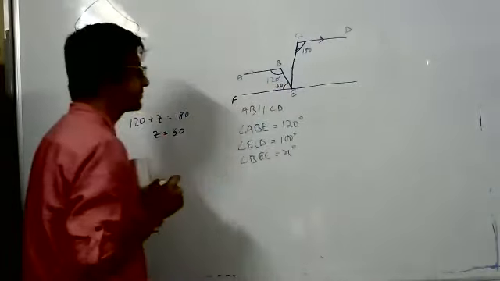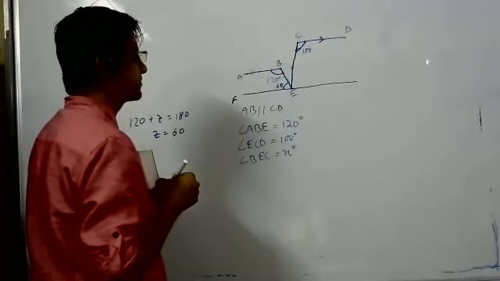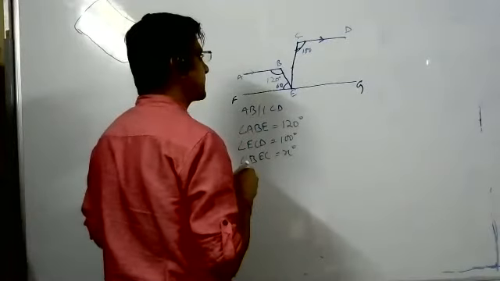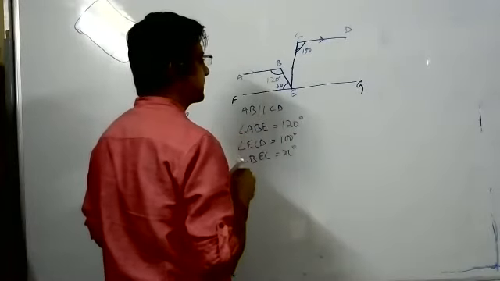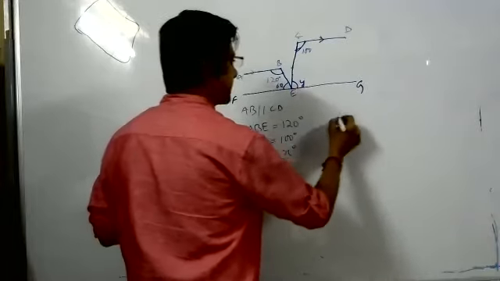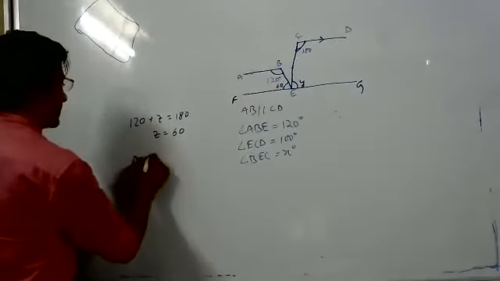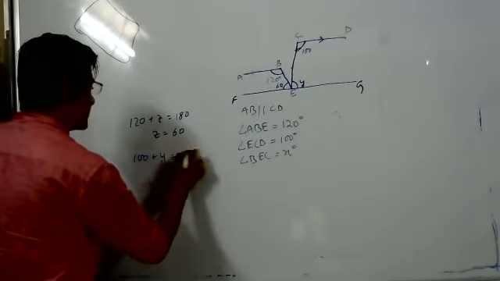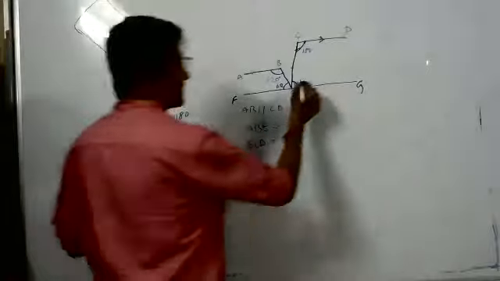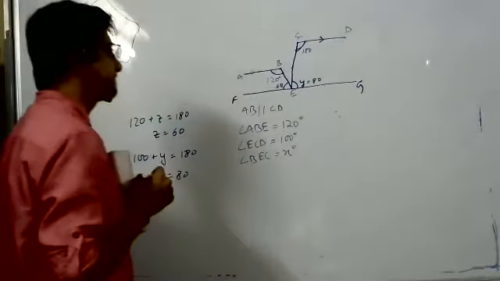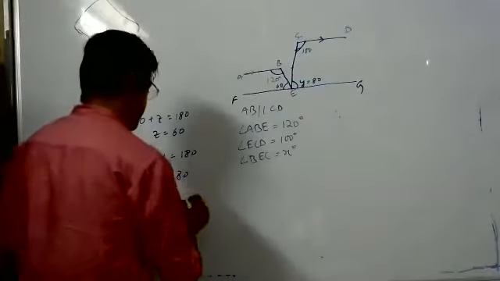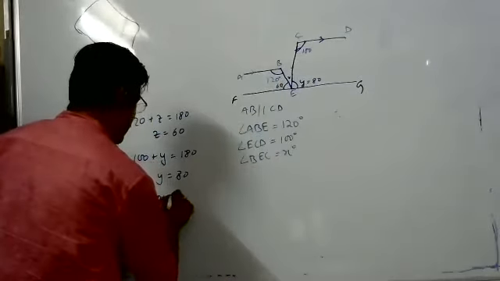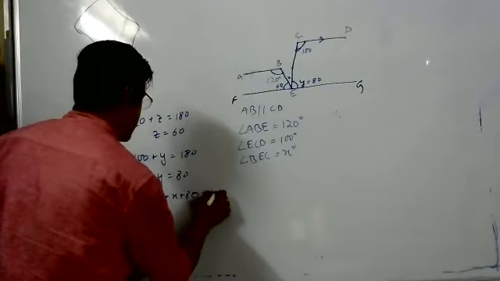Now CEG, we can take the other side as y. So y plus 100 equals 180 degrees, co-interior. So y equals 80 degrees. Now 60 plus x plus 80 equals 180 because of angles on a straight line.